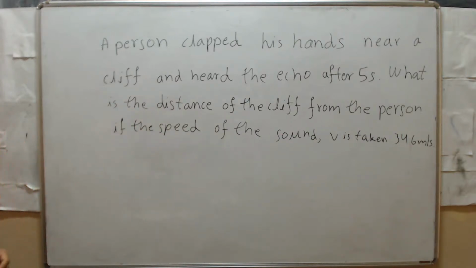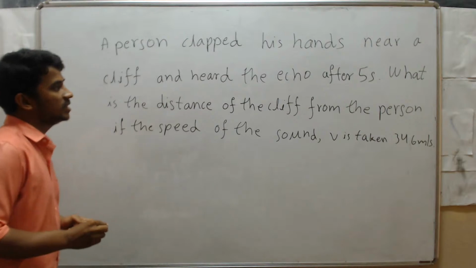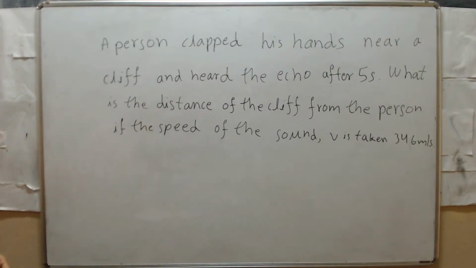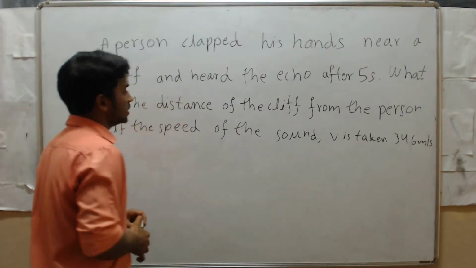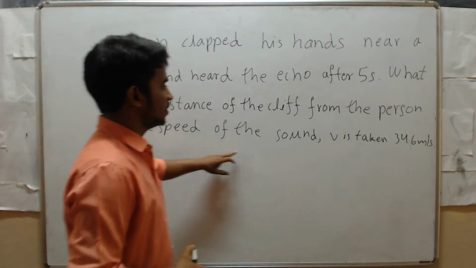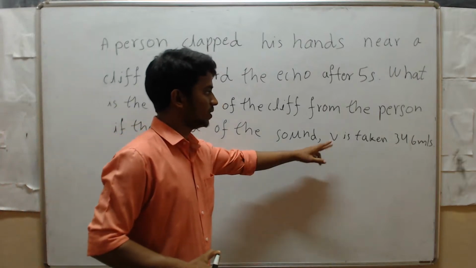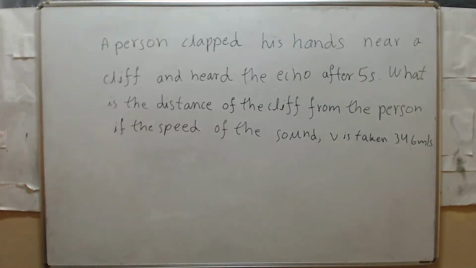Small problem. A person clapped his hands near a cliff and heard the echo after 5 seconds. What is the distance of the cliff from the person if the speed of sound is taken as 346 meters per second?